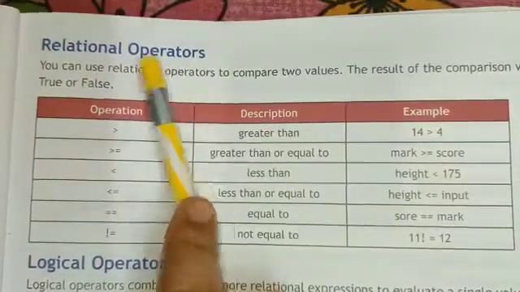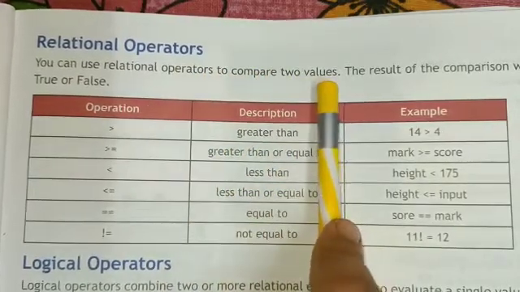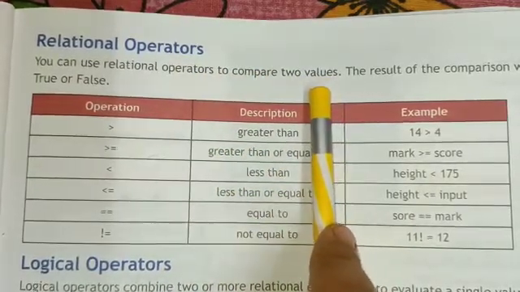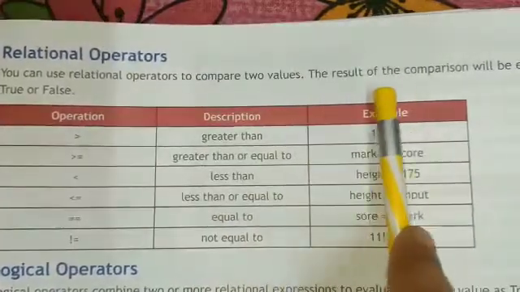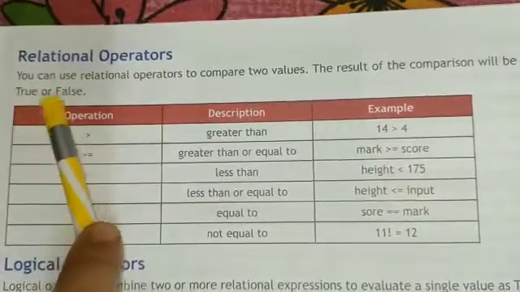Relational operators. You can use relational operators to compare two values. The result of the comparison will be either true or false.